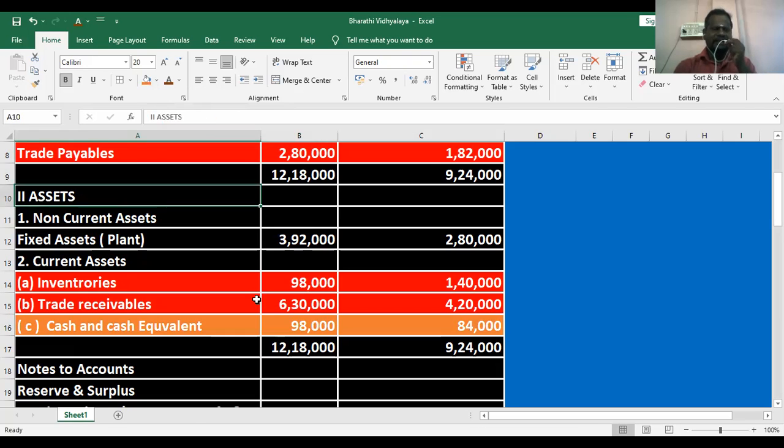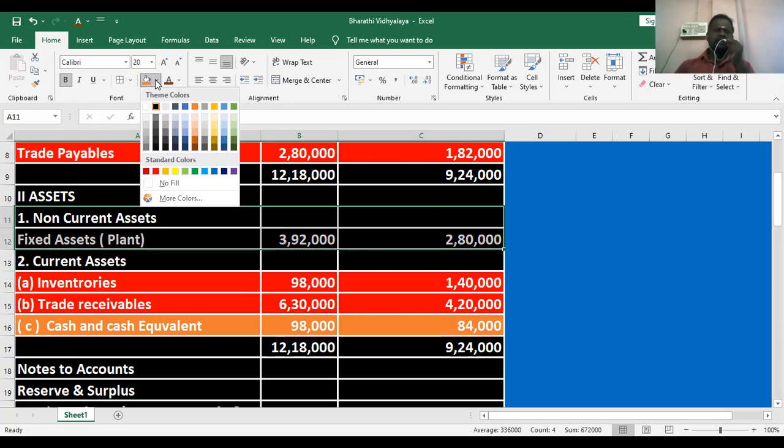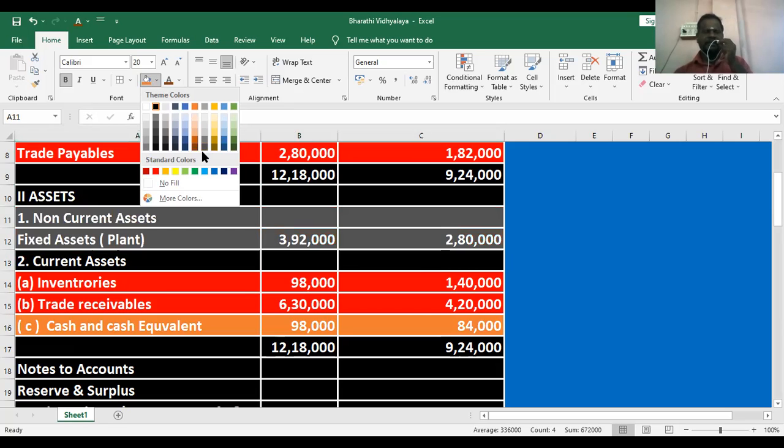Then what is given here? Non-current assets, that is, fixed assets. Fixed assets are an application of funds, so they are treated as investing activities. For example, plant, machinery, furniture and building come under investing activities.